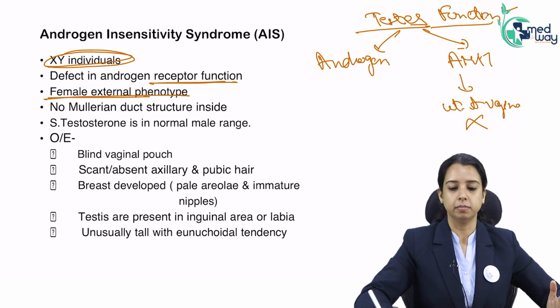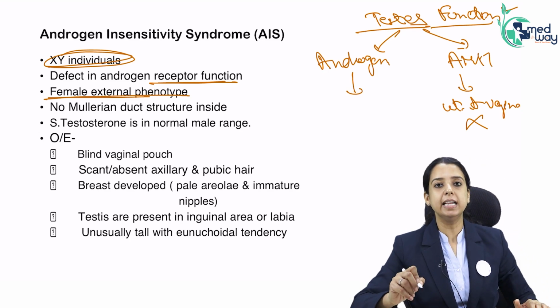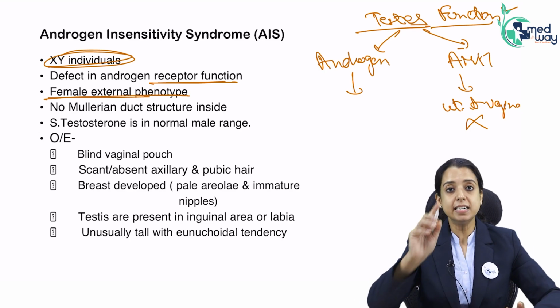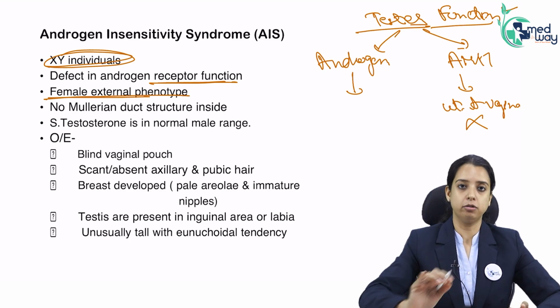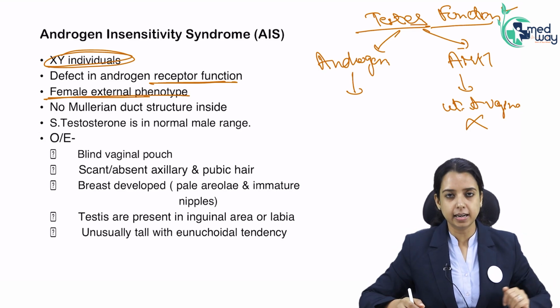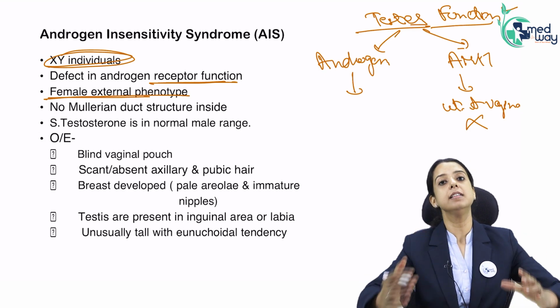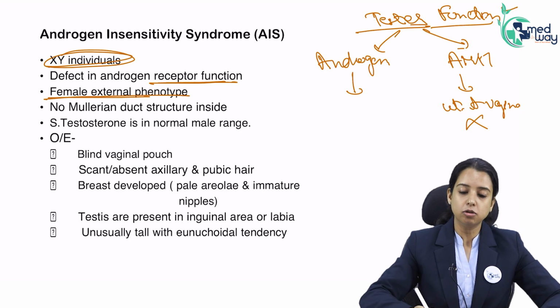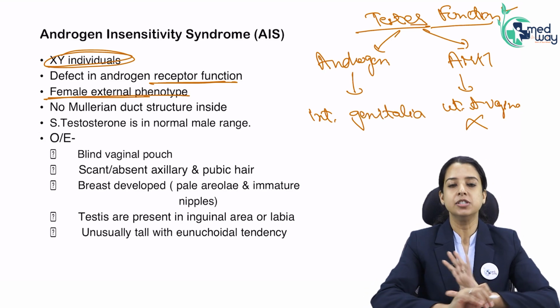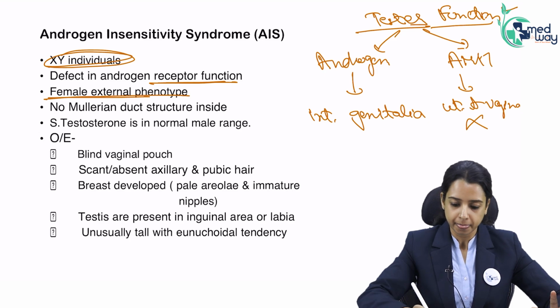Does it mean inside they will have male-type genitalia? No, because male internal genitalia need androgens. Even the external genitalia need androgen, and even the internal genitalia need androgen. Since everything is insensitive to androgen, their internal genitalia will not even be male. So they will not have any internal genitalia, just like MRKH. Absent.